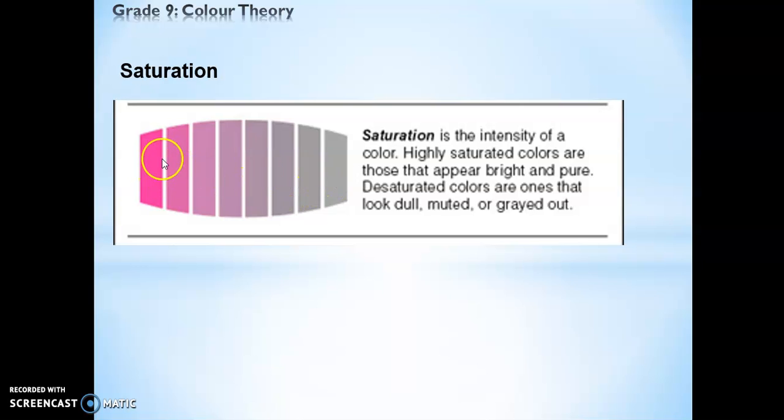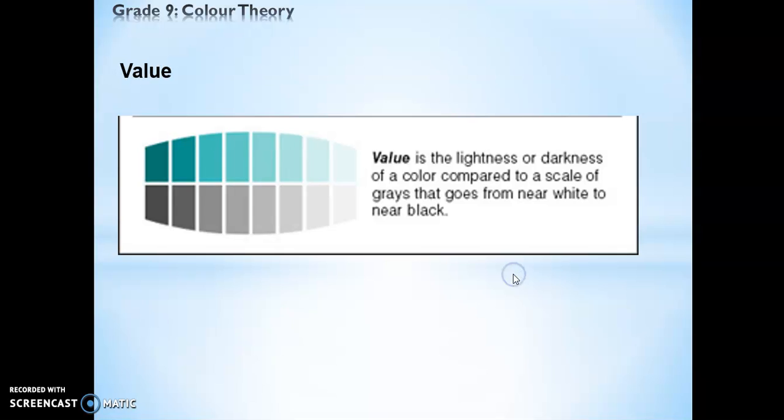But as you color, you lessen the pressure, so it becomes lighter and lighter, so it becomes desaturated. So this will be high saturated and this is desaturated. Value, as we have learned, is the lightness or darkness of a color.